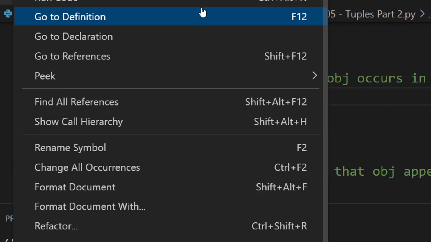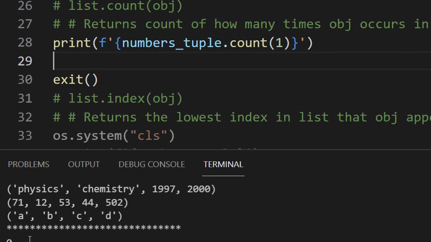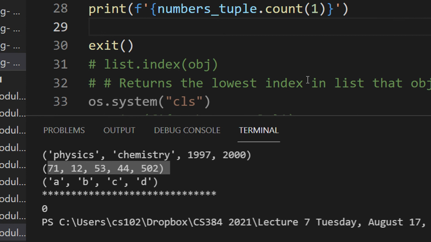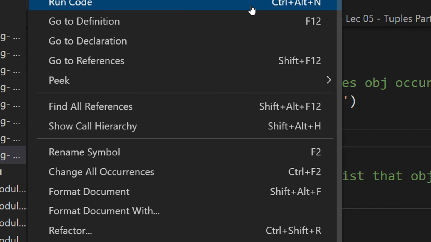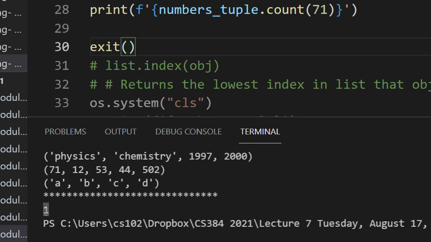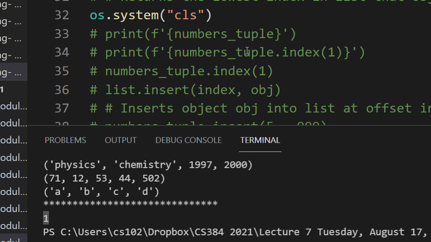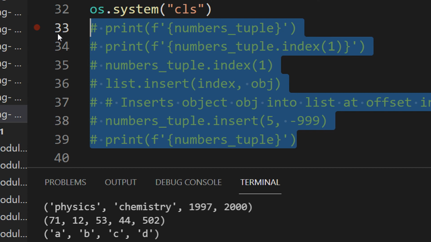Fine. Let us see how much is the print coming. This will actually run. Okay, we probably did a clear screen here. How many occurrences of 1 are present in the list? So it says 0 occurrences. Why? You can see in this list there is no 1 present. Let me just make it 71. So I think it should appear. See, 71 appears one time. So this function is working here.